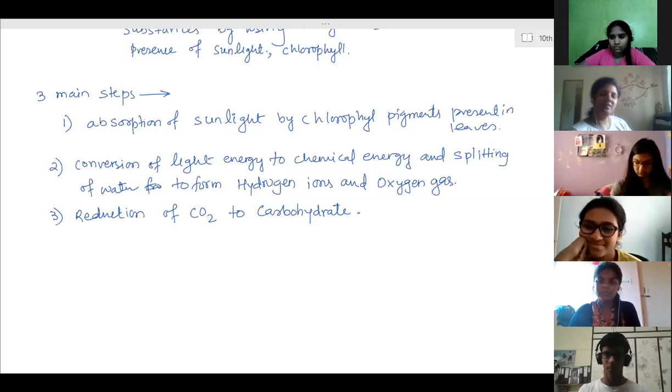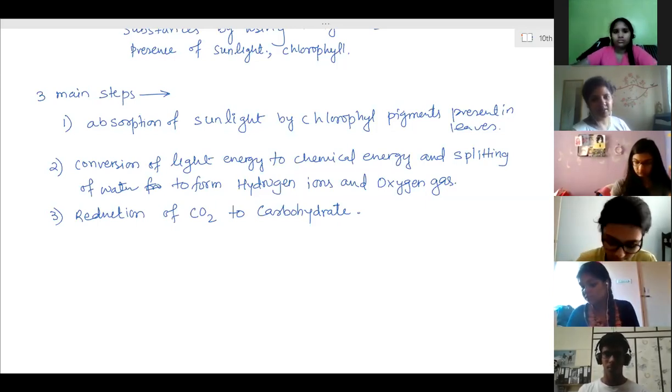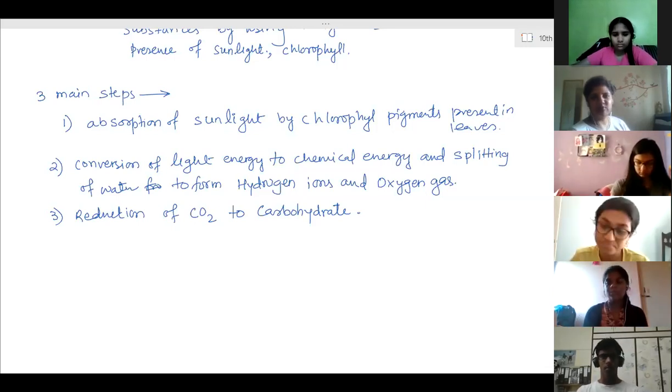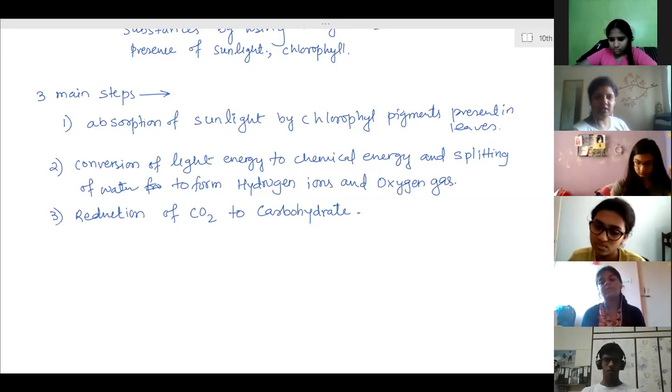Then it is the stomach. HCl is secreted. HCl's function is to disinfect the food. That is, whatever germs enter along with the food will be killed in the stomach with the help of HCl. Its second function is to make the food medium acidic, so that different enzymes start working on it.